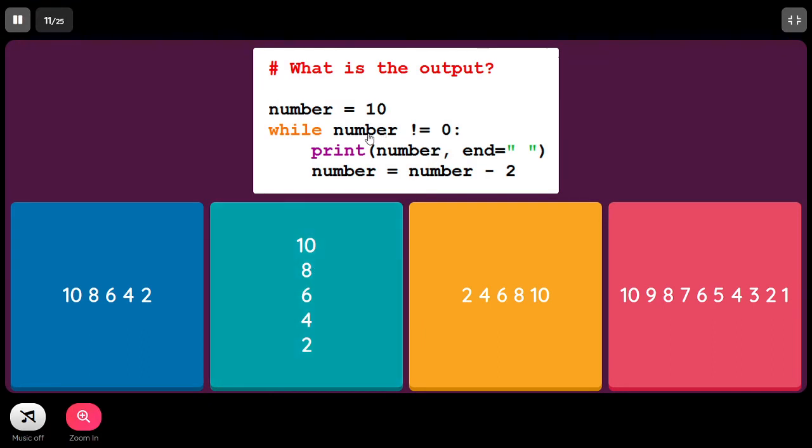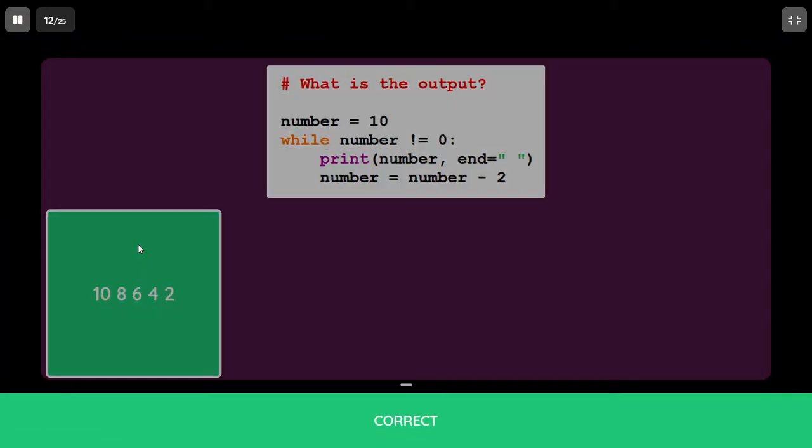Number equal to 10, while number not equal to 0, print number, end equal to space. So here also it is similar to the previous code, with the difference that number is subtracted by 2 rather than by 1. So we are going to get everything in one single line, and since the difference is 2, you have to select A as the answer. So it's going to be 10 8 6 4 2.